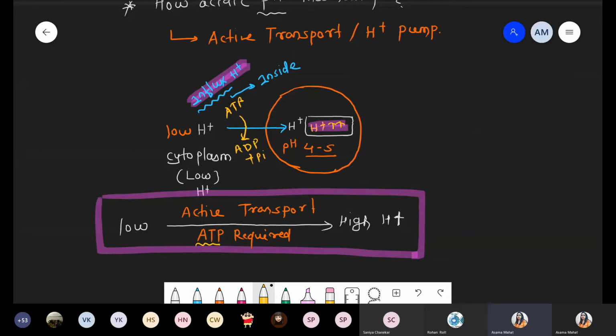And what is the meaning of active transport? Movement of molecules from low concentration towards high concentration by utilizing ATP. Such type of transportation is called active transportation. Got this point? This point is clear?